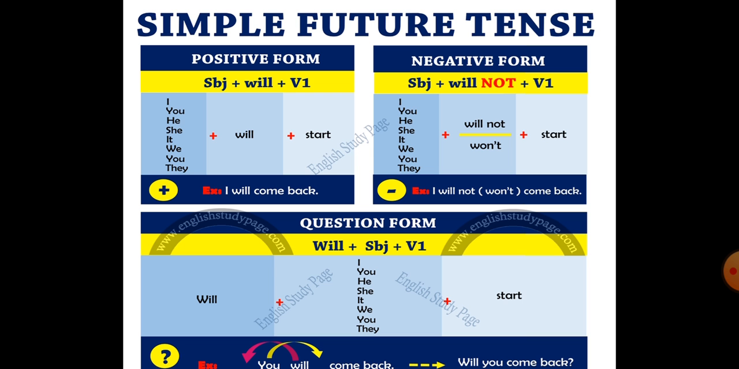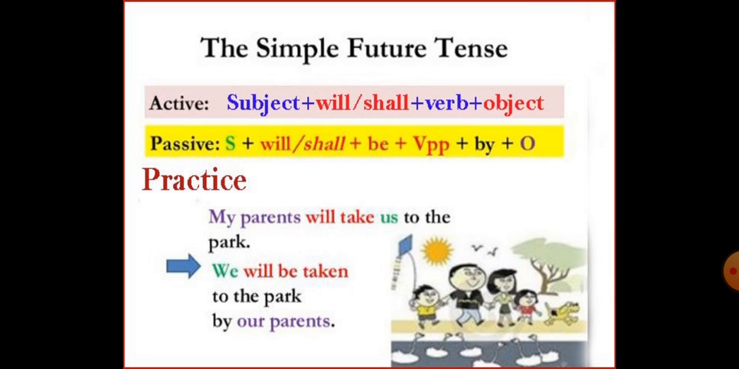Now this is again represented in the same three types of sentences, how to represent them in the form of a formula. So it will make your learning better. You can easily write down the sentences in positive form, negative or question form.